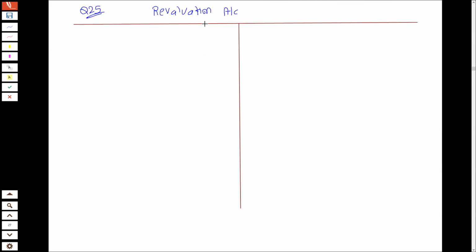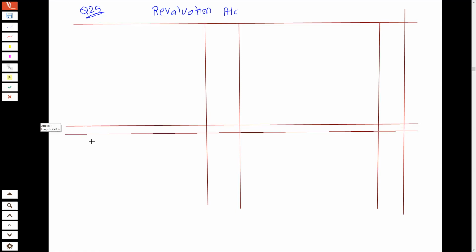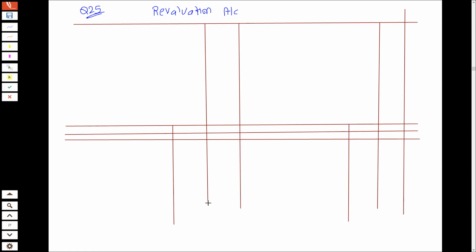so in revaluation account around 6-7 lines are sufficient. And then we need to prepare partners' capital accounts, and there are 2 partners. So again 6-7 lines are sufficient for partners' accounts as well.